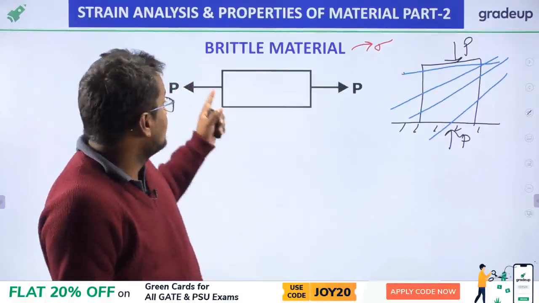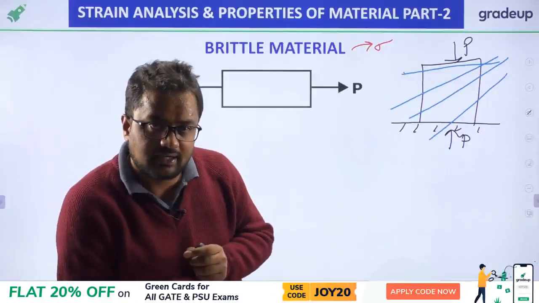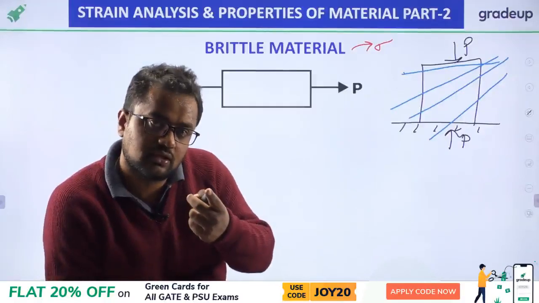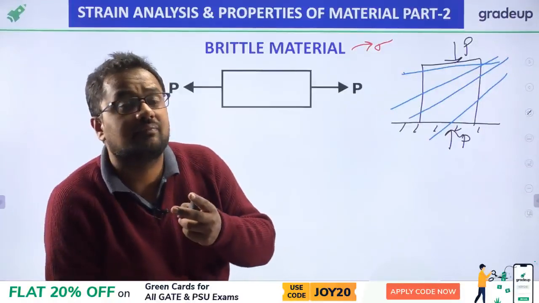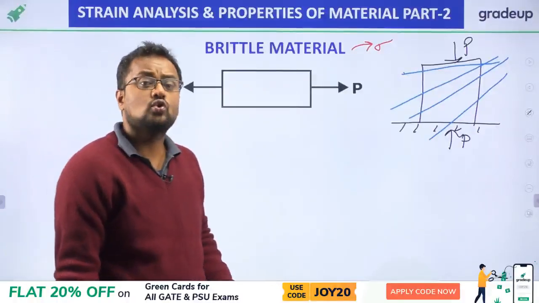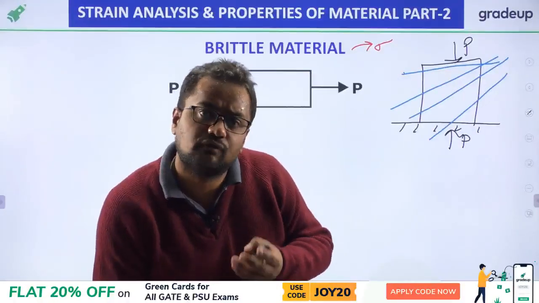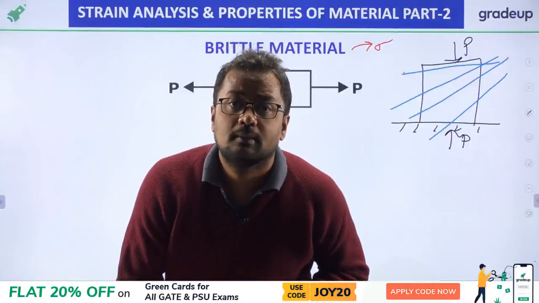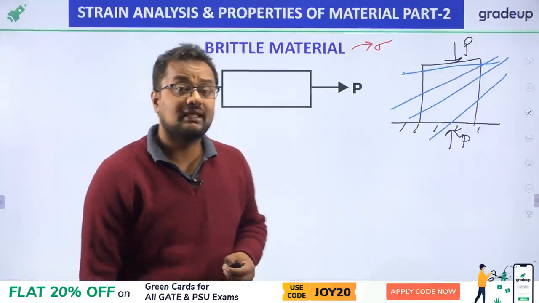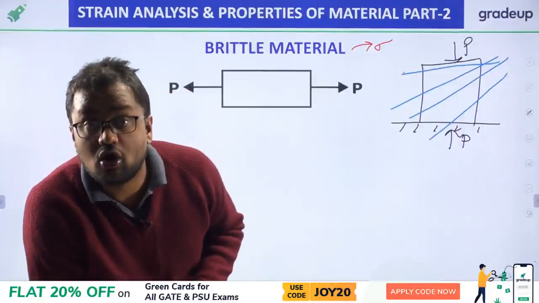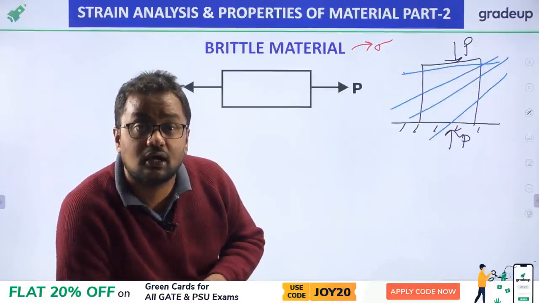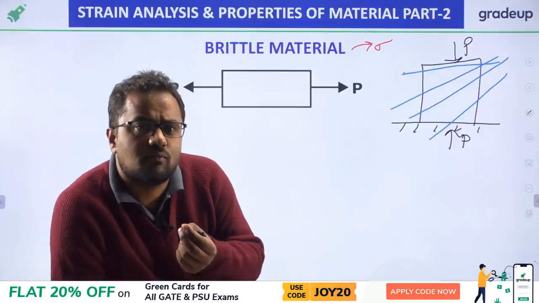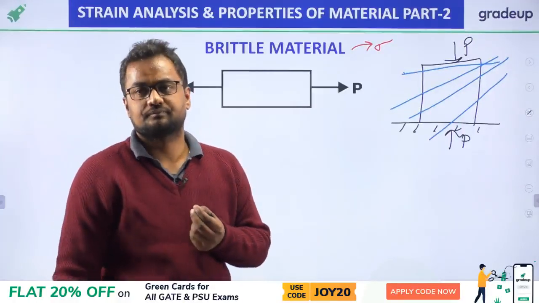First brittle material normal stress, then brittle material torque: what will be the failure pattern? Similarly, for ductile materials, when there is torque and when there is normal stress, there will be two failure patterns. I can easily draw them, and then you have to remember these data and figures. But I want that you do not just remember them, but visualize them and get the concept. For that concept, we must have a slight knowledge of Mohr circle.